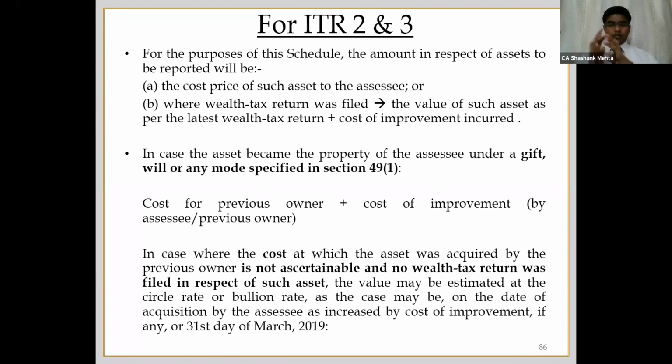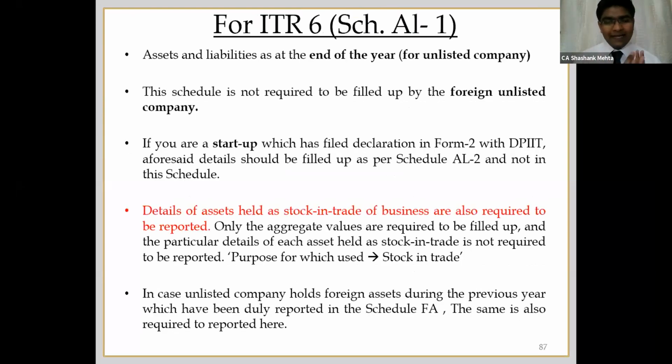And last, in case the cost at which the asset was acquired by the previous owner is not ascertainable, so it is very old and not ascertainable, or wealth tax returns are not available, not filed, in those cases, the rate will be as per the bullion rate or the circle rate, the fair market rate, as we can say generally. So the cost you have to mention as per those rates, bullion rate or circle rate, the fair rate. So this was with respect to ITR 2 and ITR 3. Now, schedule AL1 for ITR 6.